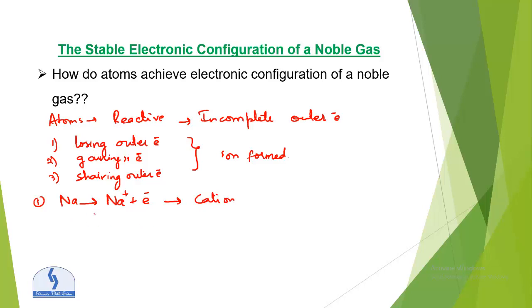If an atom gains an electron, then it will become an anion. Like chlorine: if it gains an electron, it will become an anion, Cl negative. Negative ions are called anions and positive ions are called cations. How atoms share outer electrons, we will discuss in the next topic of bonding.